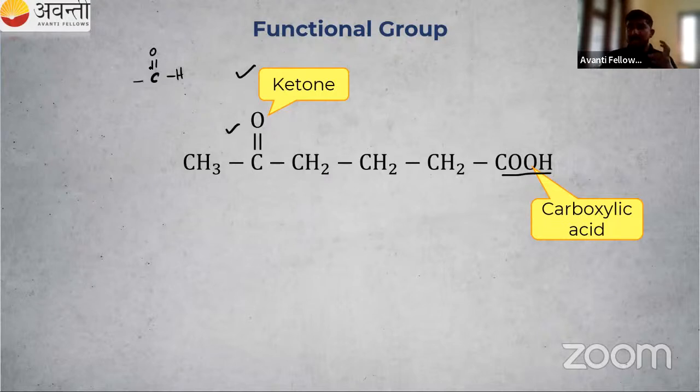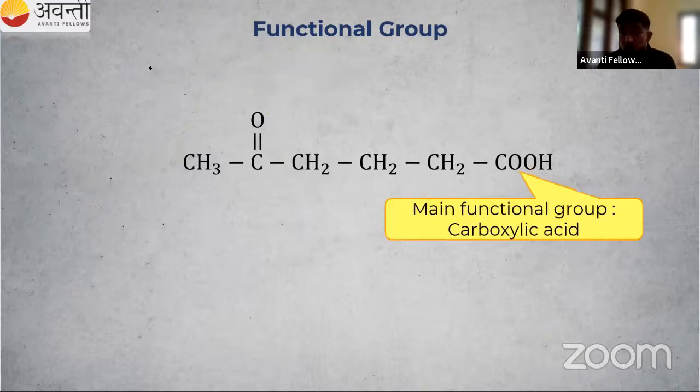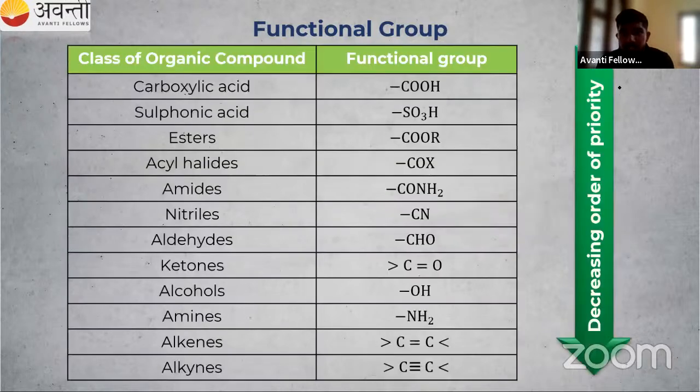So which one will get more priority? That we should know. IUPAC has already given the rule. Now I'm saying carboxylic acid has more priority. It's not me, IUPAC is saying that carboxylic acid has more priority. So I can call it the principal functional group, or main functional group. Then what about our poor ketone? That is like a branch.